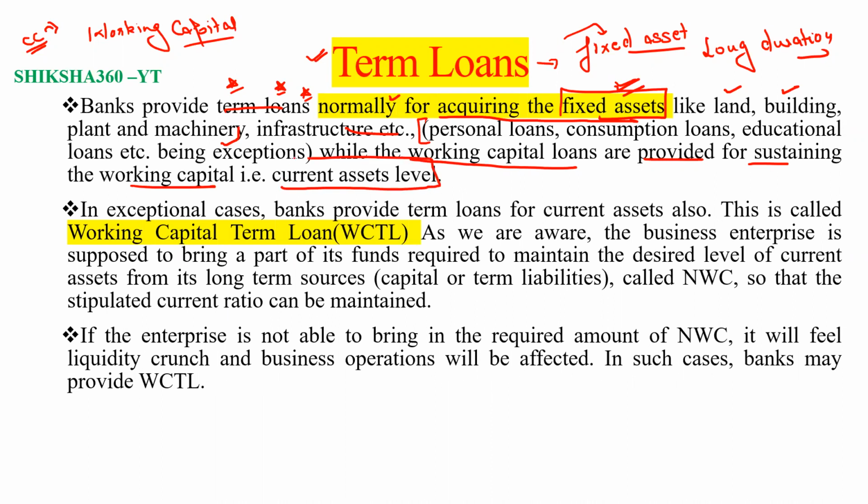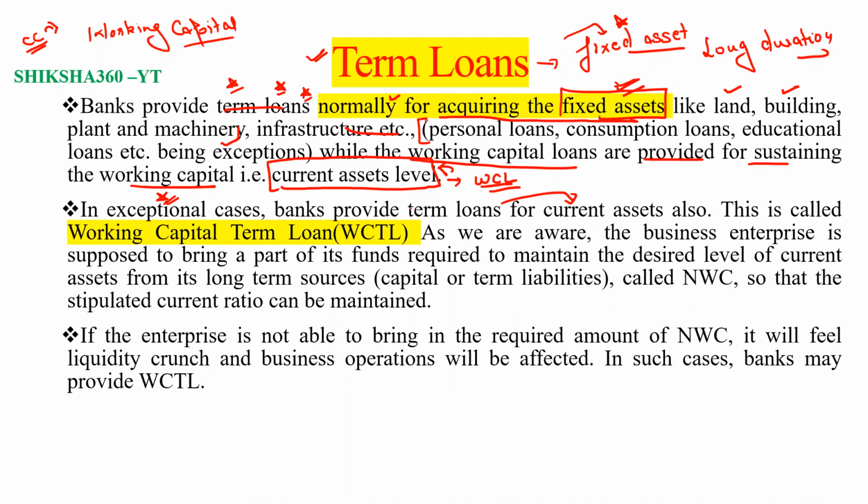So two points you have to remember here. Term loan is for the fixed asset. Working capital loan, WCL, is for the current asset. And in exceptional cases, banks provide term loan for the current assets also.